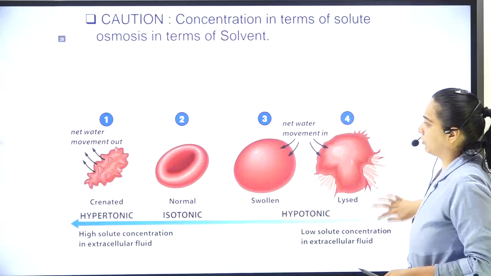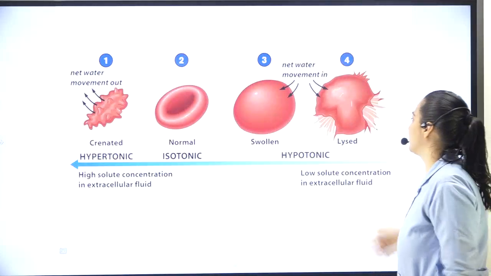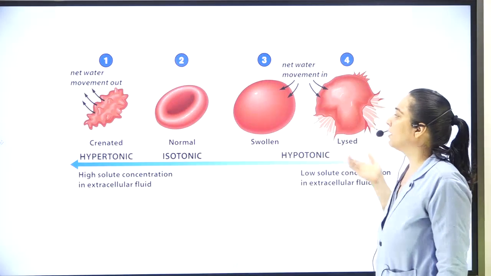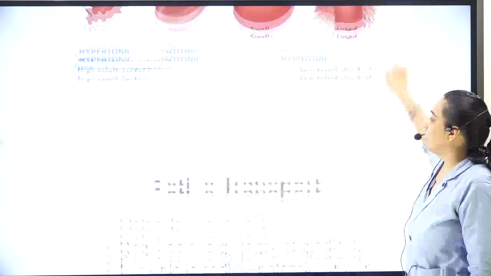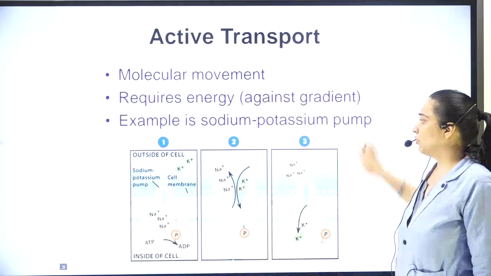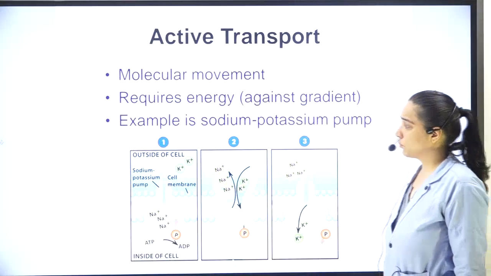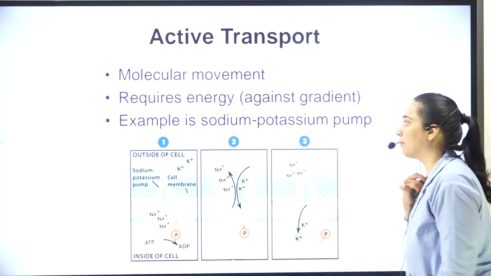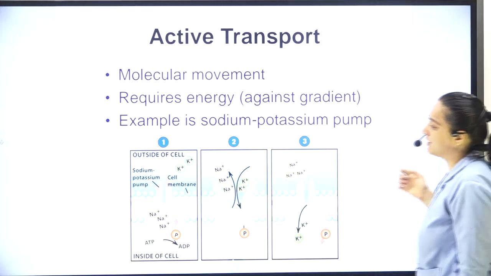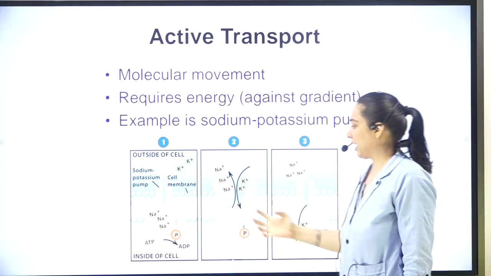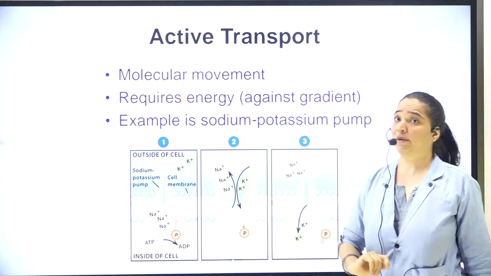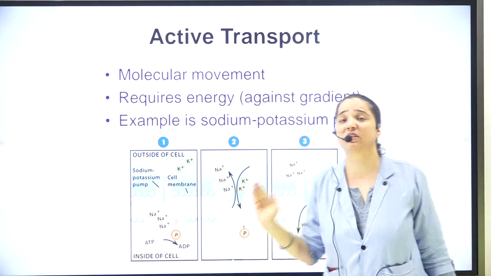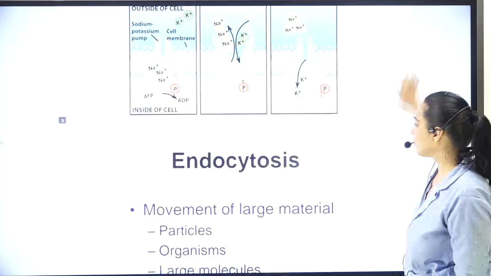Now let's move further. This is how what we discussed. Hypotonic, it will get swollen up. This is the normal one, and if it's hypertonic, then it will move out. Let's move further on the next part, that is the active transport. We have already discussed about it in our previous lecture. Example, you can see it is the sodium as well as potassium. They are providing lots of energy to get inside the cell because the plasma membrane is not going to allow the cells to get inside.